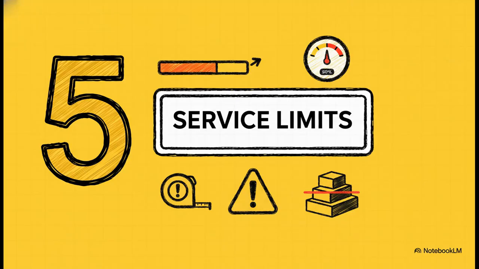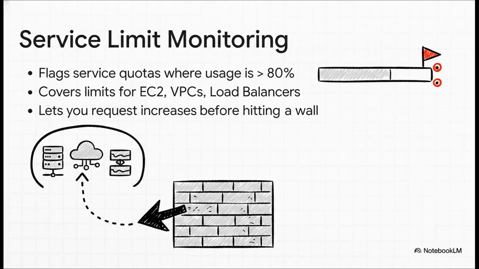And that brings us to our 5th and final pillar, service limits. I want you to think of this one as your early warning system. It's designed to stop your operations from suddenly grinding to a halt because you've hit an invisible ceiling you didn't even know was there. See, AWS sets these default limits, or quotas, on how many of a certain resource you can create. Trusted Advisor monitors these for you.